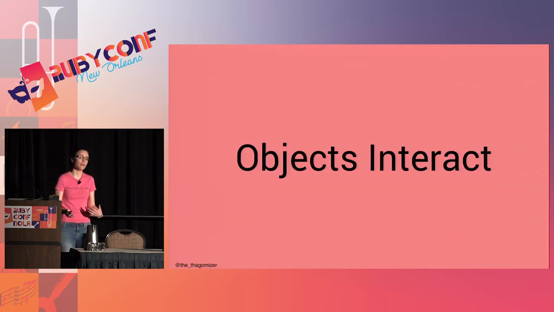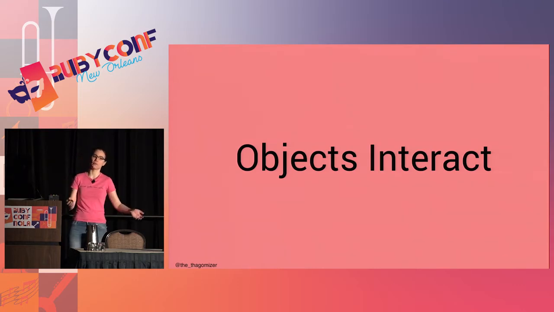Objects have to interact with each other, because an object just sitting there by itself is rather boring. And the way they do that in Ruby is through message passing. If I want to find out the length of an array, I send the message length to an instance of an array object. That object calculates the length of its internal state and then returns that length to me.